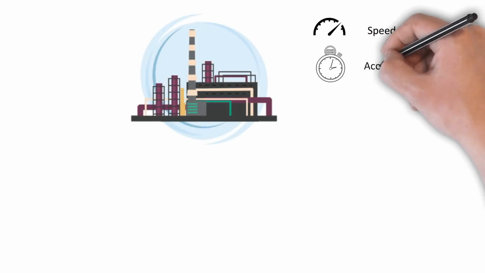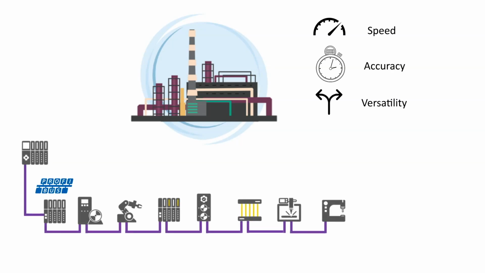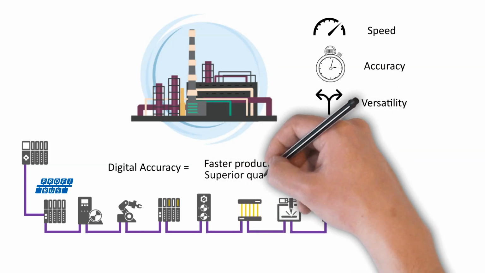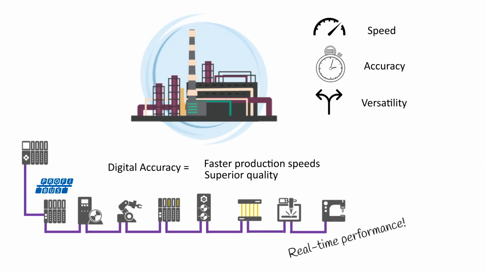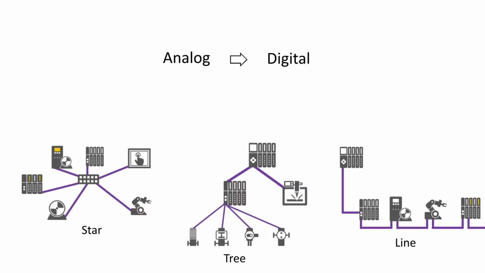Modern automation facilities require the speed, accuracy, and versatility of field buses. The greater accuracy of digital means significant improvements in production speeds and quality. Field buses deliver real-time performance for automation environments. And with the shift from analog to digital, we now have a network, and different topologies are possible. Each field bus standard offers specific characteristics.